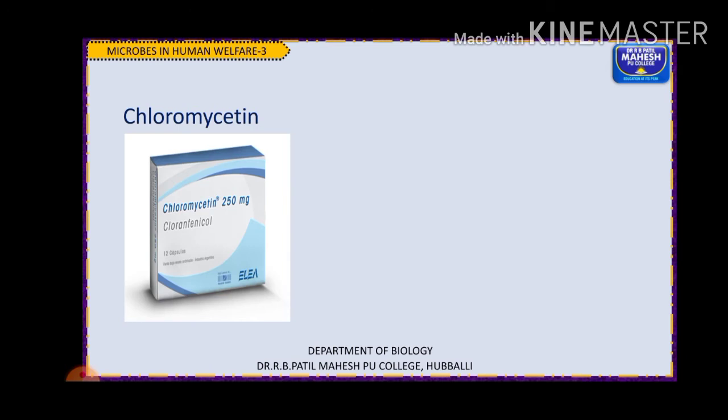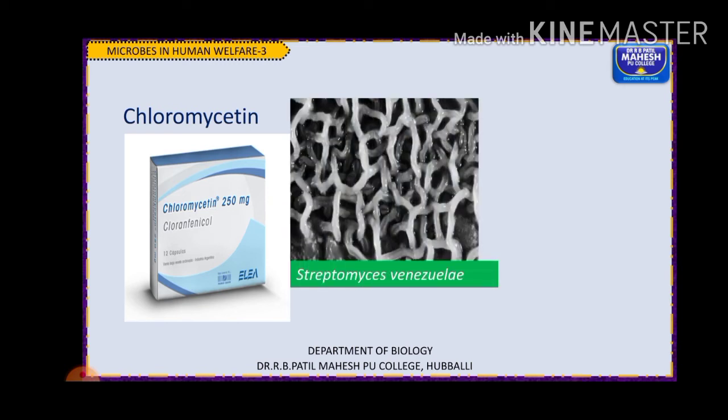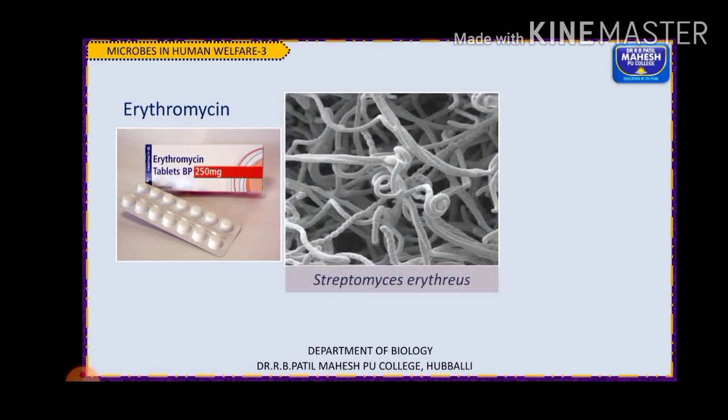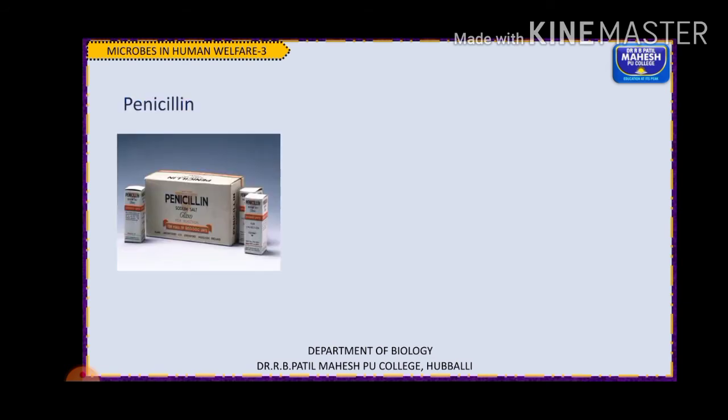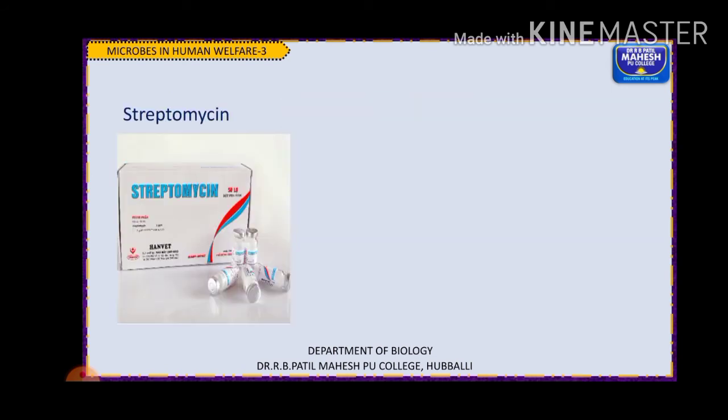Some examples: Waksman and Woodruff isolated some of these antibiotics from different microorganisms. Burkholder isolated the antibiotic chloromycetin from the bacterium Streptomyces venezuelae. Erythromycin was extracted from Streptomyces erythraeus. Penicillin, as you all know, was extracted from Penicillium chrysogenum.